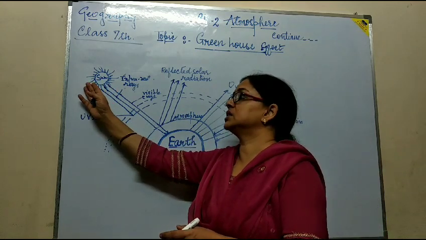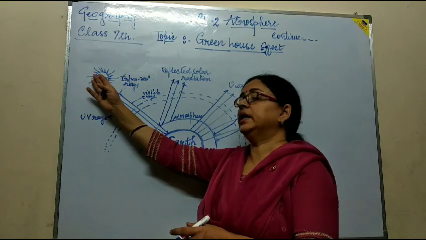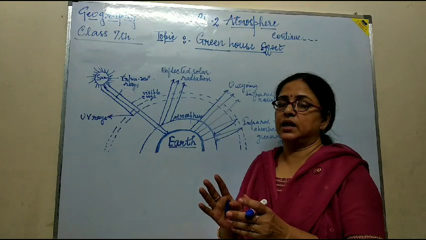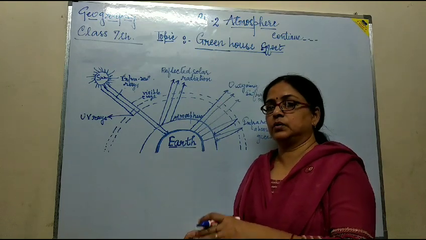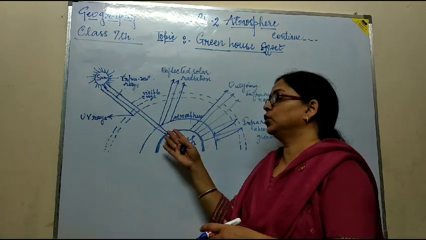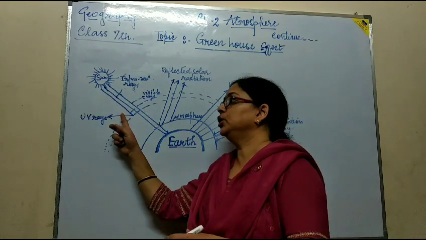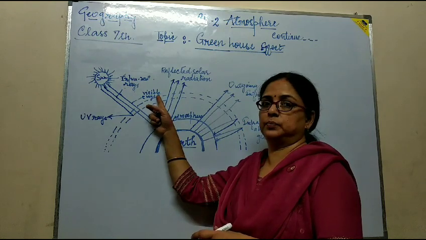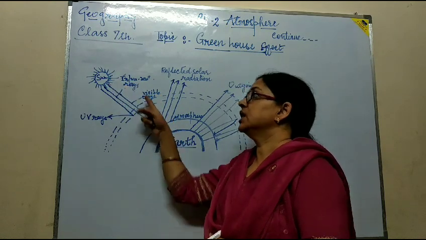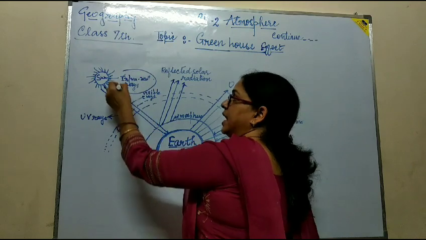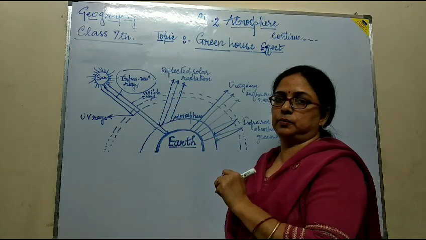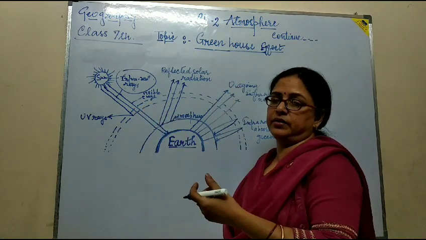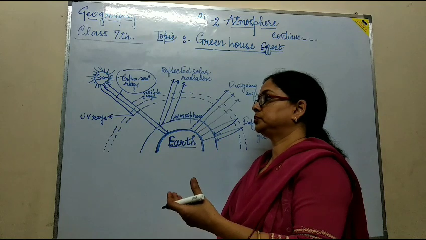Now, the sun is radiating enormous heat towards the Earth. It gives light as well as energy. The radiation that is reaching us includes the UV rays, the infrared rays, and the visible rays. Among these, the infrared rays are the rays that make us feel heat, and the visible rays are visible to us.